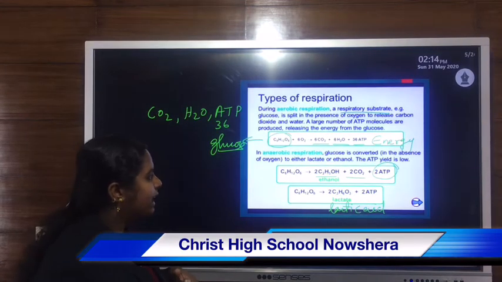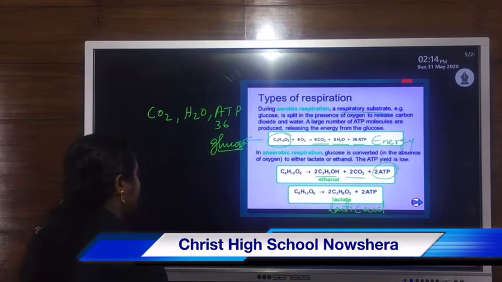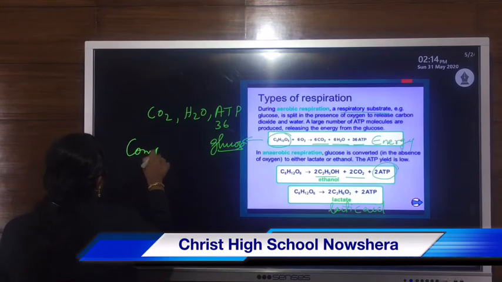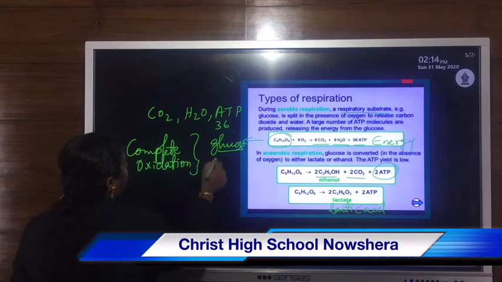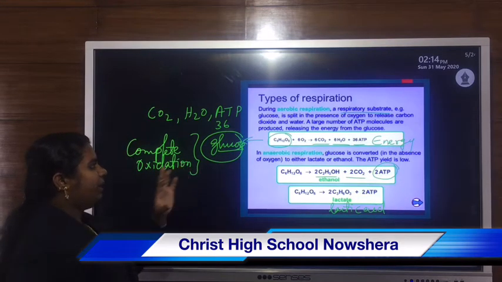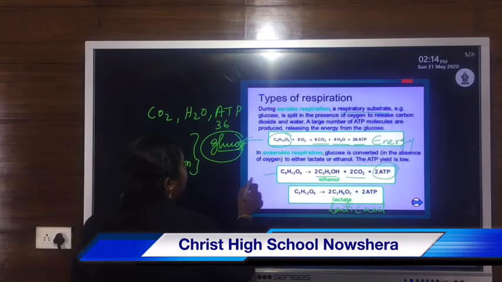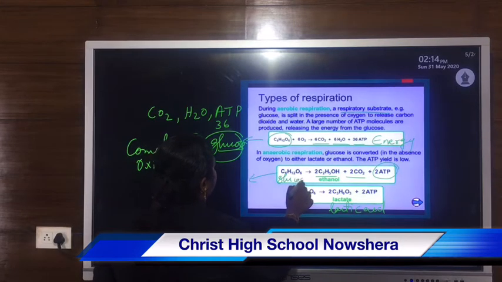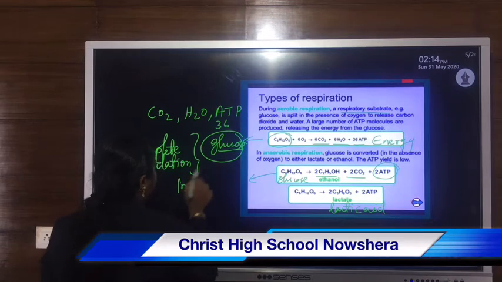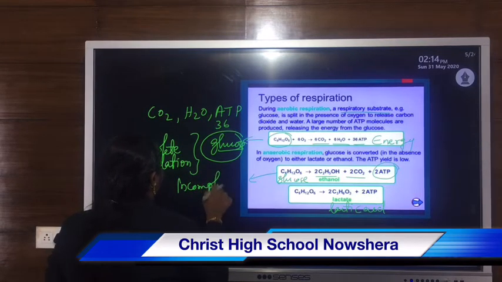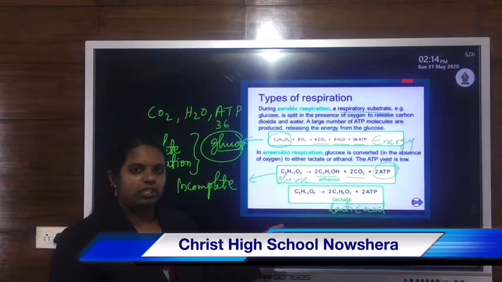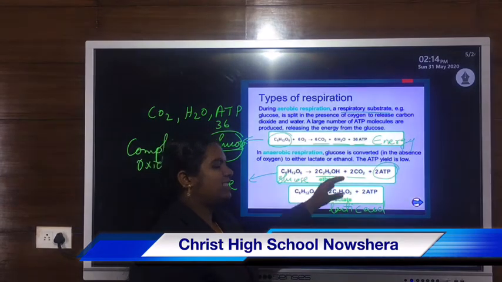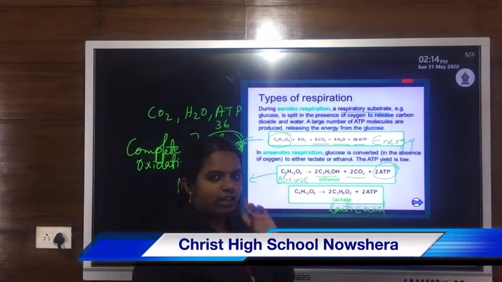What is the reason behind that? Because during aerobic respiration, the complete breakdown, or complete oxidation of glucose, takes place. But during anaerobic respiration, it is incomplete, not complete. So incomplete breakdown of glucose takes place during anaerobic respiration. That is why the energy yield is very low. That means only 2 ATPs are formed.